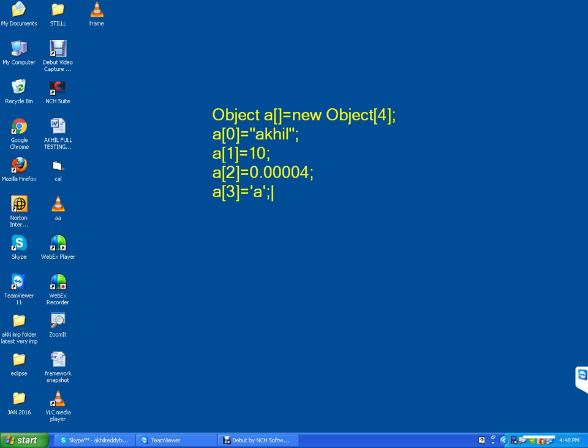Here observe carefully. At index 0, Akhil is a string data type. At index 1, 10 is an integer data type. At index 2, a decimal data type. At index 3, a single character. These are the four data types. We can store multiple data types in a single array. So that is object array. Object array is used to store multiple data types.